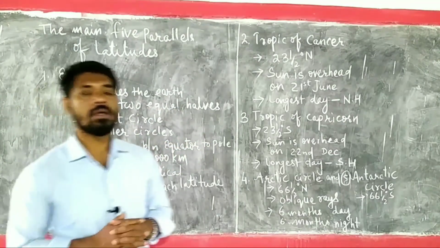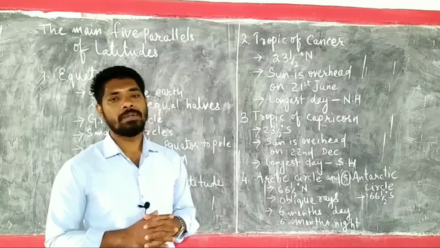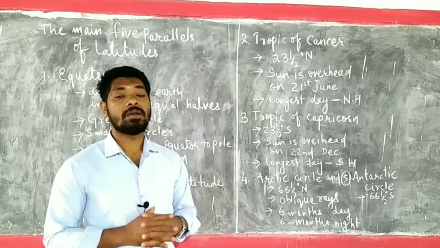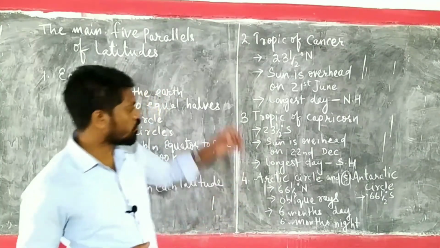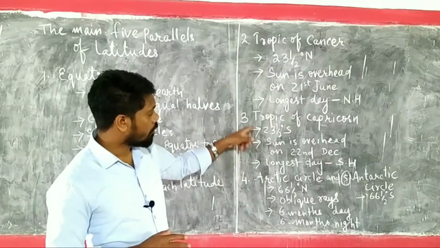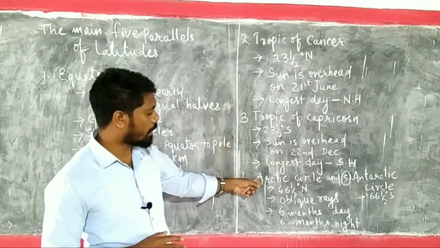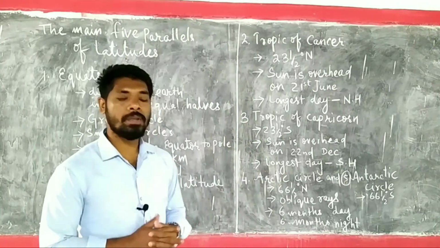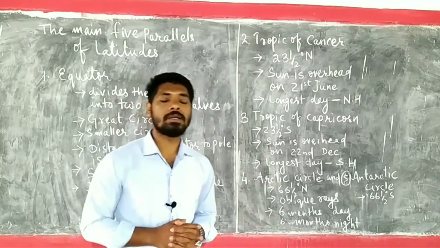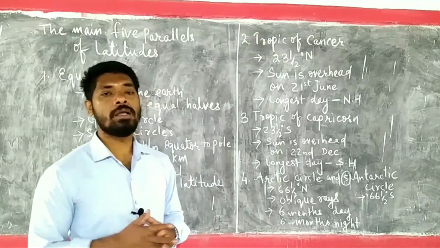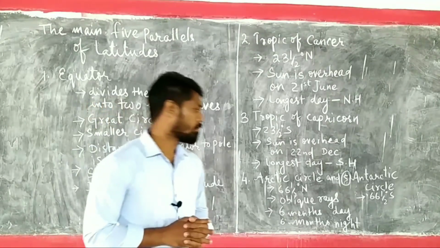In these areas, almost throughout the year, the sun rays will be direct. From Tropic of Capricorn and Tropic of Cancer to Arctic Circle and Antarctic Circle will be temperate zone, because the temperature is not too high, not too low, not extreme.